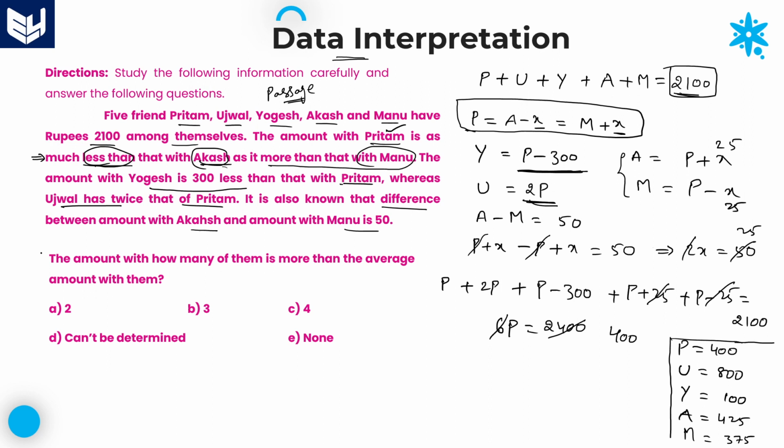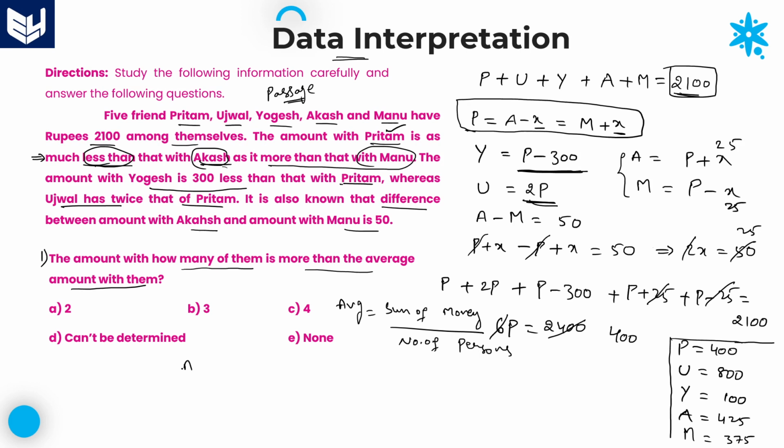Take a look at the first question. The amount with how many of them is more than the average amount with them? So first of all, we need to calculate the average. What is meant by average? Average is equal to the sum of money they are sharing divided by the number of persons, right?